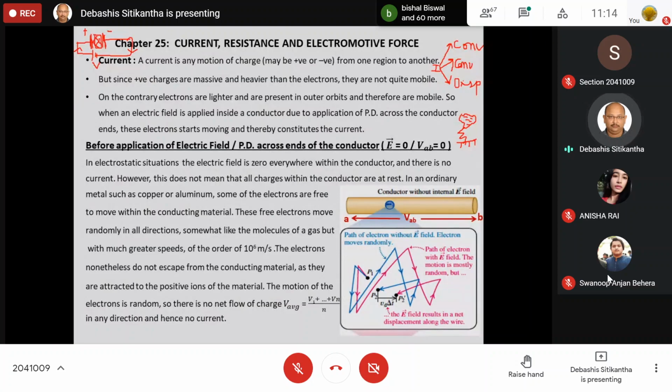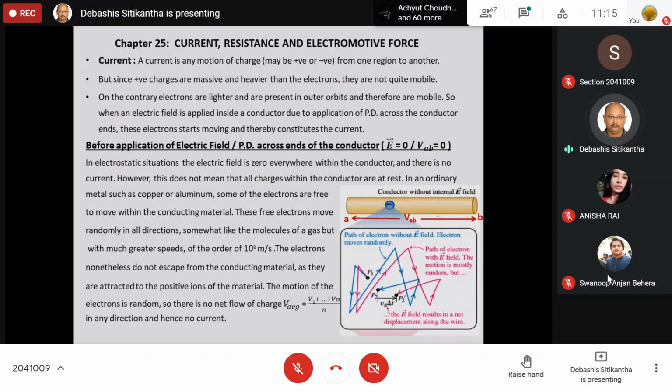We will study all about displacement current in detail in chapter number 32, when we will deal with electromagnetic waves. But in this chapter we will limit our discussion to conduction current, that is, the current that is going to flow through conductors. Now, how is the current actually going to flow inside a conductor? Remember, whenever we want current to flow in a conductor, we must apply a potential difference.